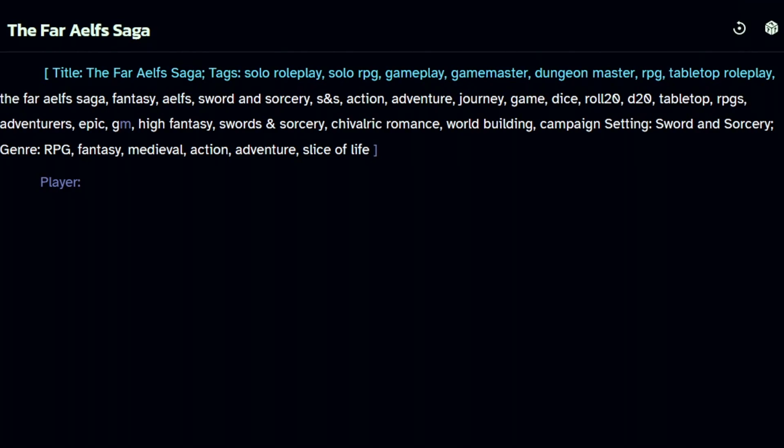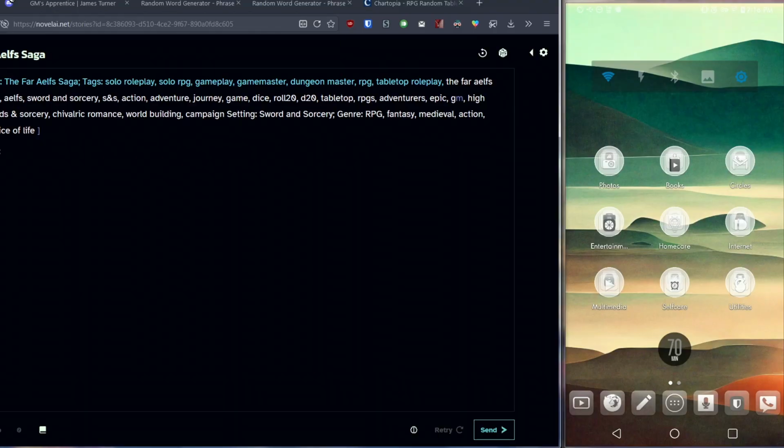But if you don't know what that is, don't worry. I'm going to show you how to generate that using an oracle as well. And that brings me to oracles. I mentioned that you could play all of this on your mobile phone. I have an Android, and so I'm going to be showing you a few apps that I use to generate content.